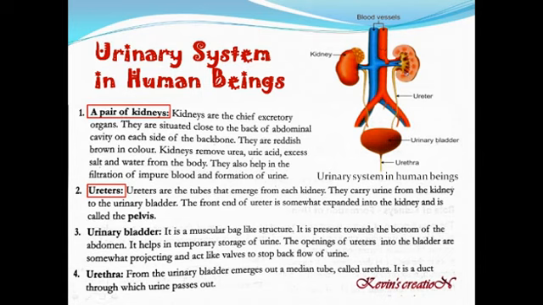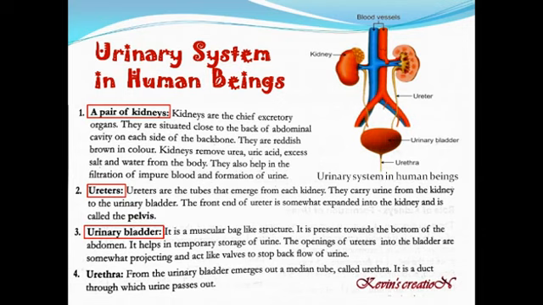Now next to ureter we have urinary bladder. This one, urinary bladder. It's a muscular bag-like structure. It is present towards the bottom of the abdomen. So in your body it is at the bottom of your abdomen. It helps in temporary storage of urine. So urine gets collected in this urinary bladder, and at regular intervals you go and release it.